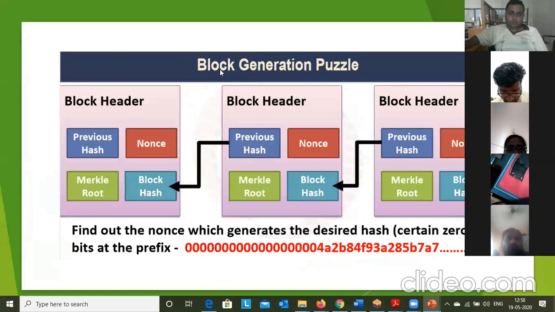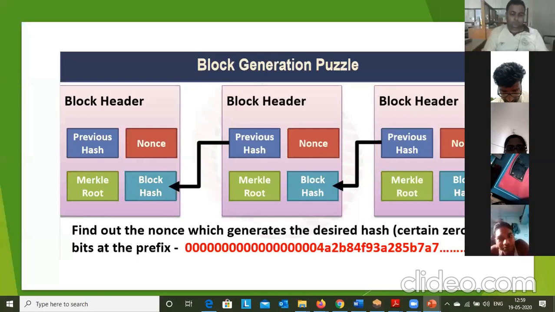So the new miners will generate a block. Okay, so he has to solve the puzzle. So what are the parameters in that? Previous hash, we have seen one formula: H of k is equal to hash of H of k minus 1 concatenated with timestamp and nonce. So it has to satisfy that equation. Then the nonce value you need to find. The miner has to find the nonce value.